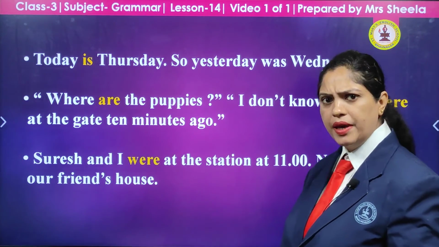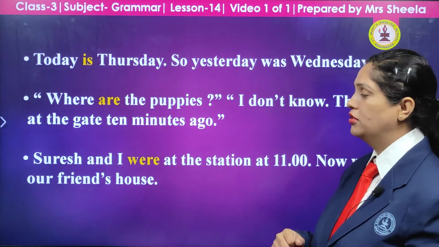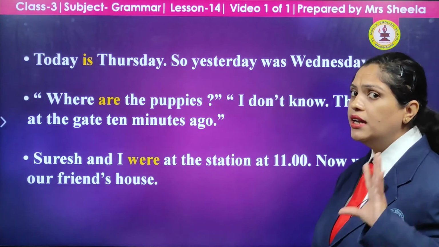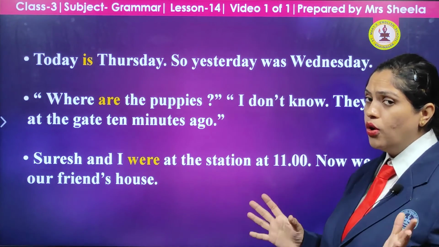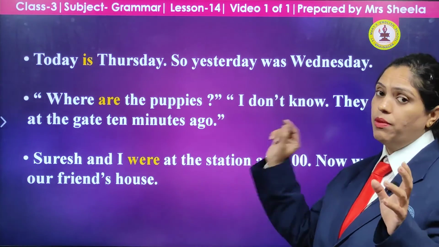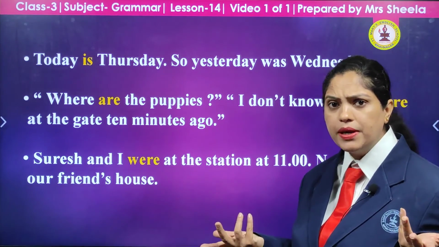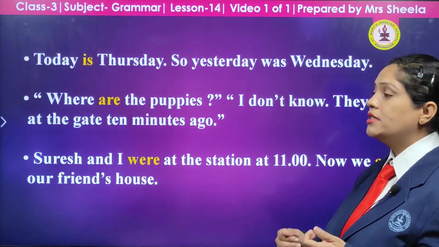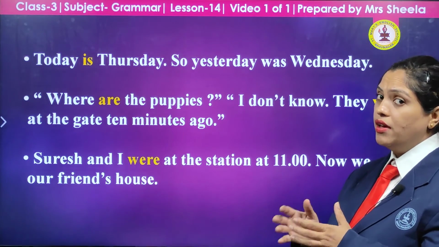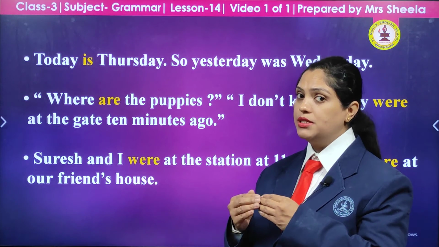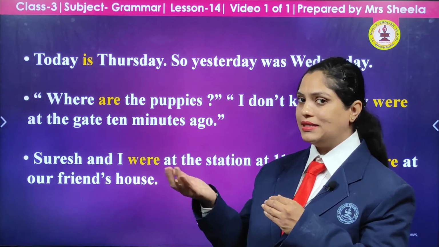Is and was, present time and the time which is already gone. Where are the puppies? Asking just now. I don't know. They were at the gate 10 minutes ago. So the first sentence is in the present time. They are asking right now, where are the puppies? And the reply is that 10 minutes before, they were at the gate, which means the past time.